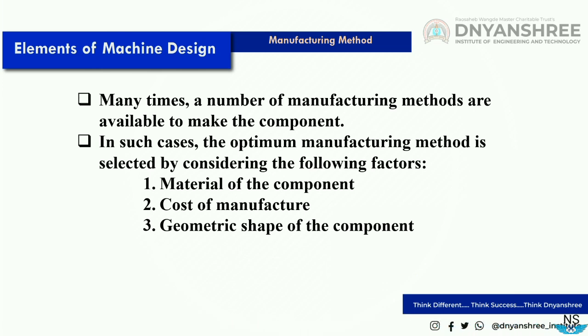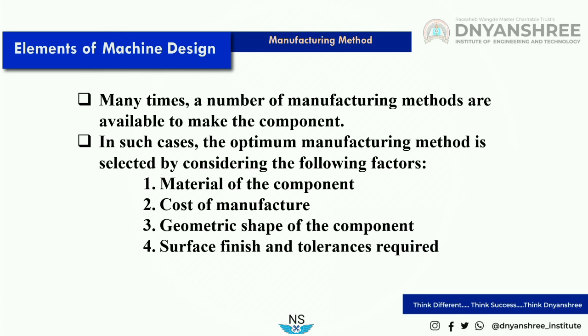If there is a complex shape, then casting can be selected. For thin sections, forging can be selected, and for cylindrical or flat shaped components, machining processes can be selected.